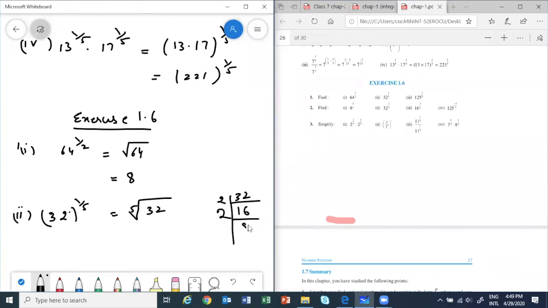Then 2, 8 times, 2, 4 times, 2, 2 times, and then 2, 1 times. So how many 2's? 1, 2, 3, 4, 5 2's. So this can be written as the fifth root of 2 power 5. Correct? And we can cancel this and get the answer as 2.